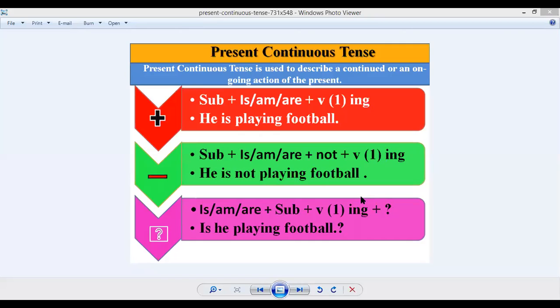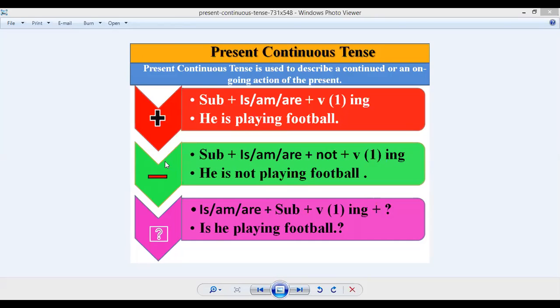Now we have the third example, the last box, where we can see the interrogative type of sentence. In this type of sentence, a question is asked. So you have to change the setting of the formula, because now we have kept the auxiliary verb in front of the subject.